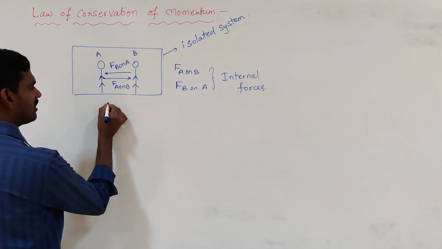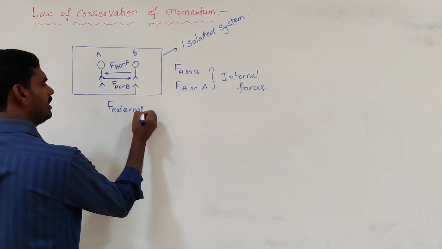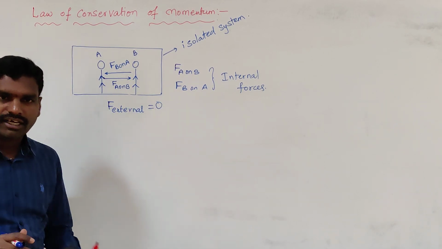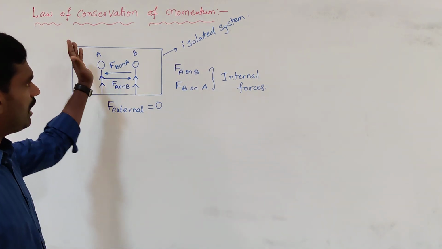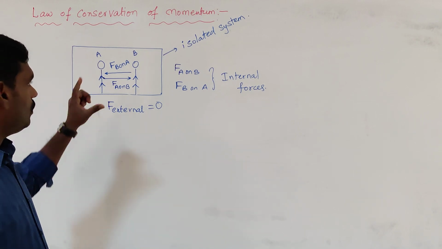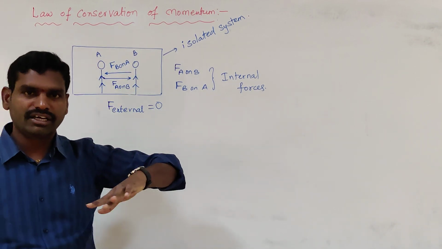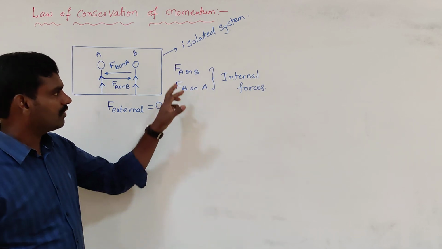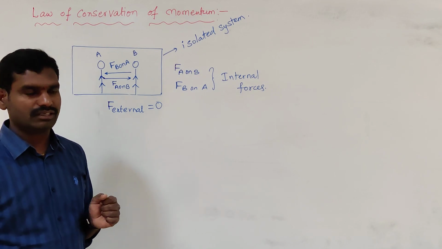So external force is equal to 0. No one is acting with force on the isolated system. Only the people inside the isolated system are exerting force on each other.